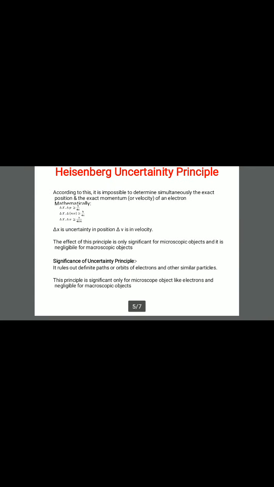Now, Heisenberg's uncertainty principle. According to this, it is impossible to determine simultaneously the exact position and exact momentum or velocity of an electron. So this relation is given by delta x into delta p is greater than or equal to h upon 4 pi.